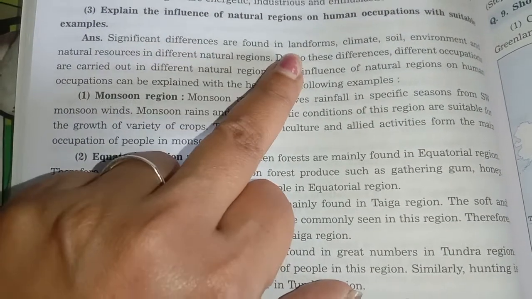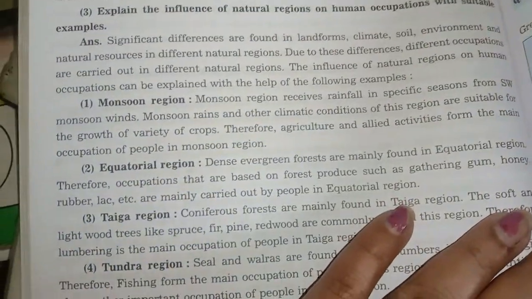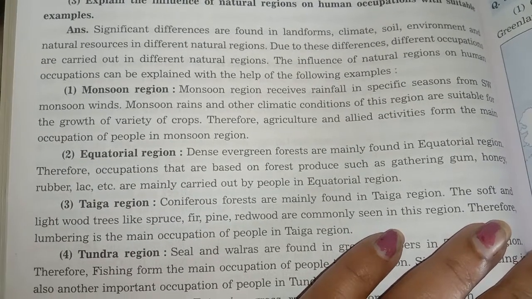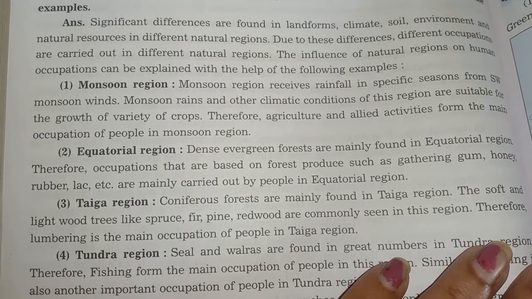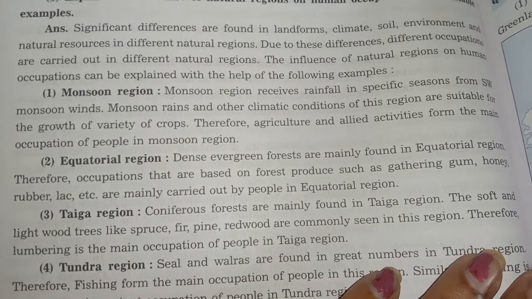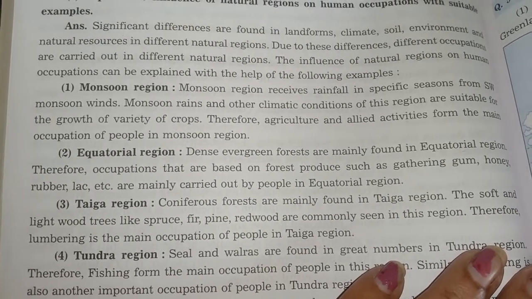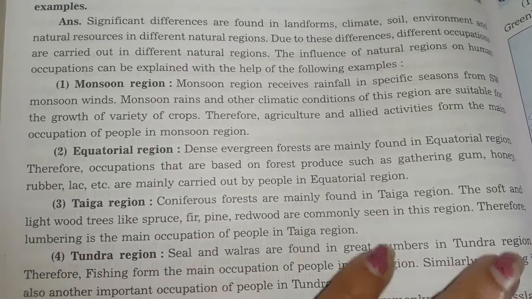Significant differences are found in landform, climate, soil, environment and natural resources in different natural regions. Due to this difference, different occupations are carried out in different natural regions. The influence of natural region on human occupation can be explained with the help of the following examples.